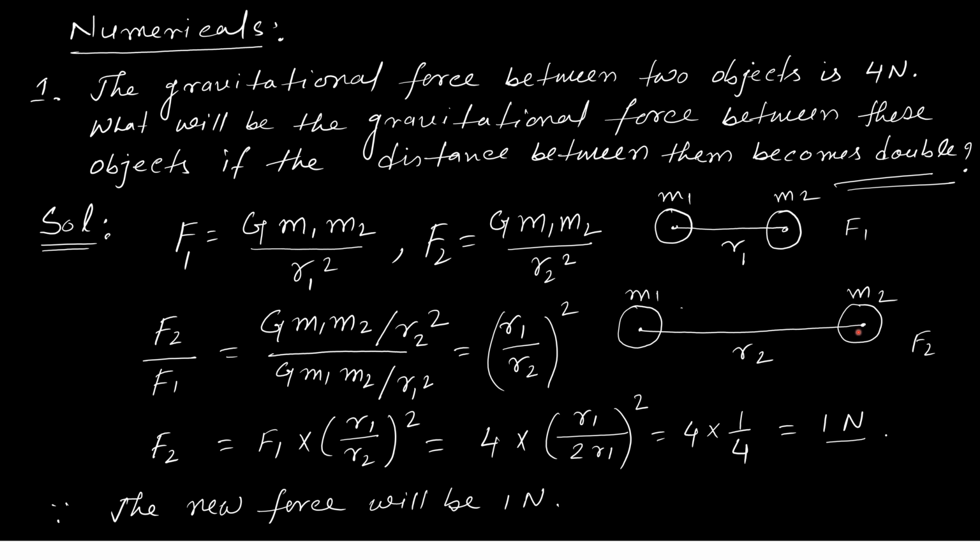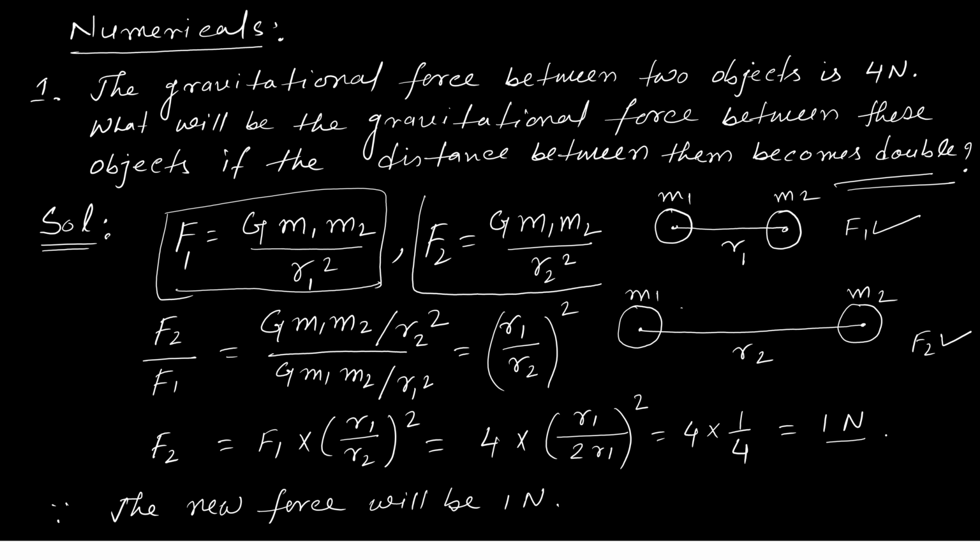So obviously force will change. For the first case it is F1, and here it is F2. F1 is obviously G m1 m2 by r1 square, and for F2, r1 is changed to r2, so it is G m1 m2 by r2 square. Now we need to find what will be the new force if the distance between them becomes double.